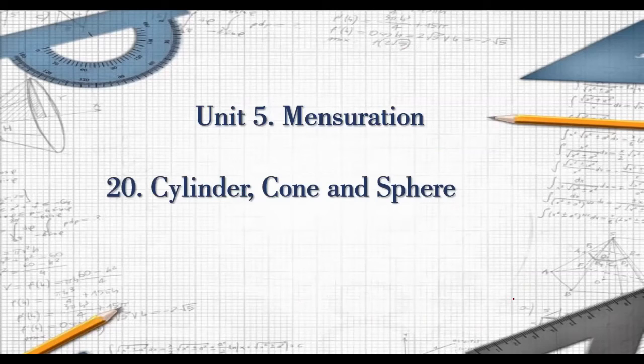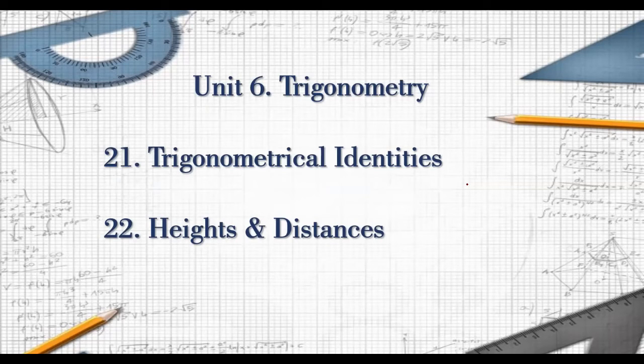Okay. Unit 5, again, one of the most scoring chapters that you can have. Students who are not very good with trigonometry or not very good with geometry can score marks on this chapter. Very scoring. Just learn the formulas, put in the values and calculate. You will get your marks, right? So mensuration is fully as it was there in the previous syllabus. Trigonometry, again, very interesting and very scoring as well if you get the hang of it. Both the chapters are as they are, 2020, 21 and 22. Trigonometrical identities and heights and distances, both are very important and included fully.